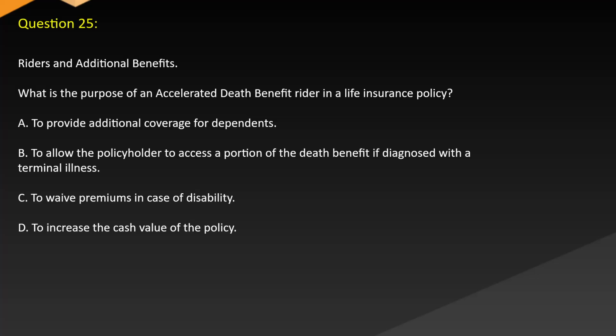Question 25. Riders and additional benefits. What is the purpose of an accelerated death benefit rider in a life insurance policy? A. To provide additional coverage for dependents. B. To allow the policyholder to access a portion of the death benefit if diagnosed with a terminal illness. C. To waive premiums in case of disability. D. To increase the cash value of the policy.